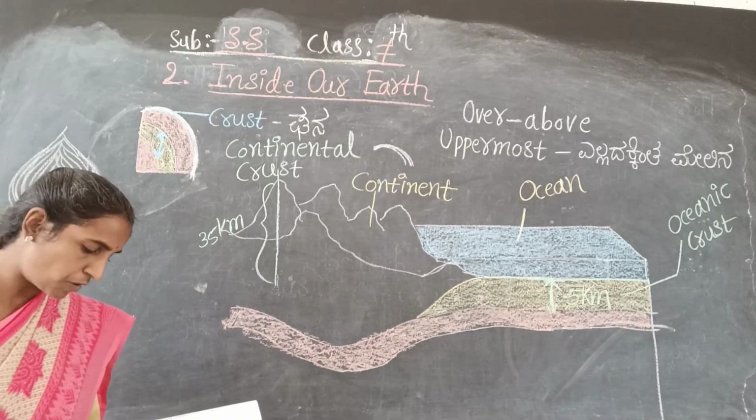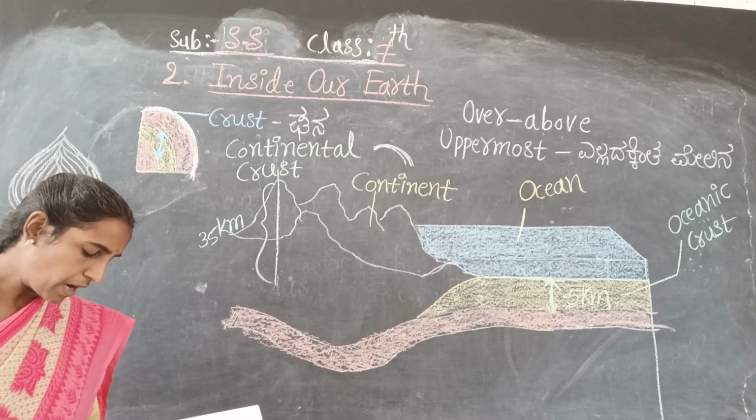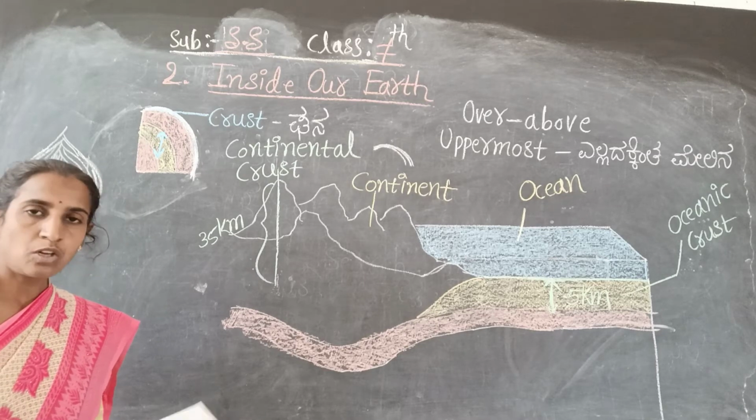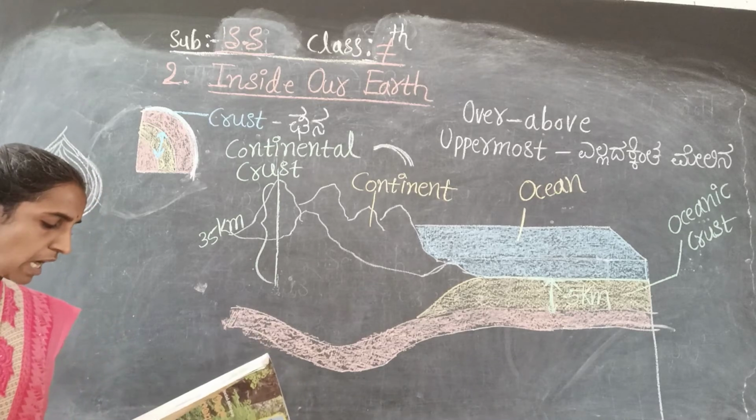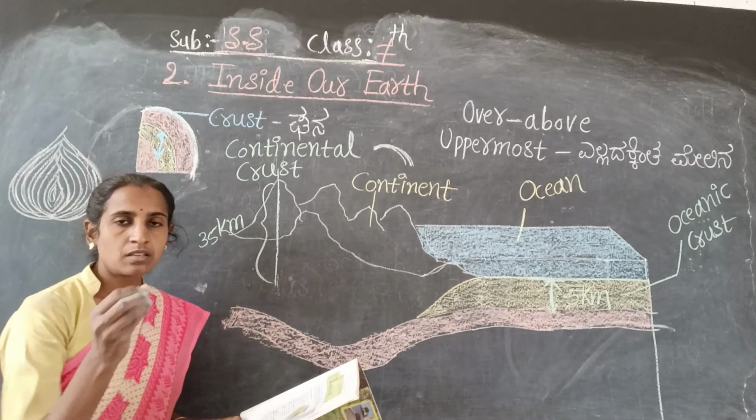The main mineral constituents of the continental mass are silica and alumina. So here it is given what the main minerals are.